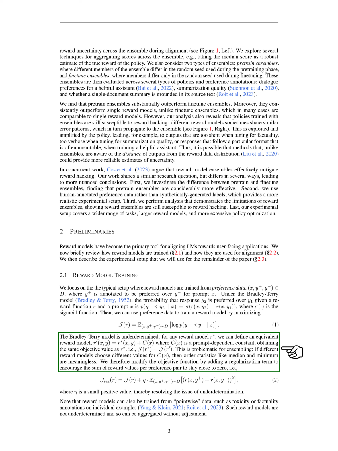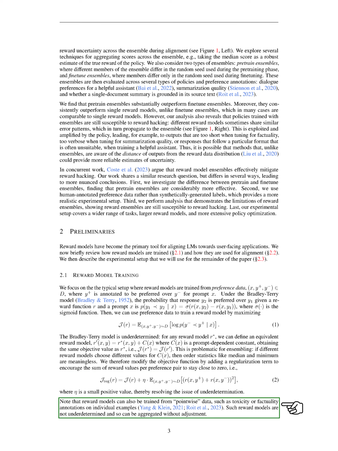This can cause problems when combining different reward models. To address this, we add a regularization term to the objective function to keep the sum of reward values per preference pair close to zero. This resolves the issue of multiple equivalent reward models. It's also worth noting that reward models can be trained using individual examples, such as toxicity or factuality annotations.